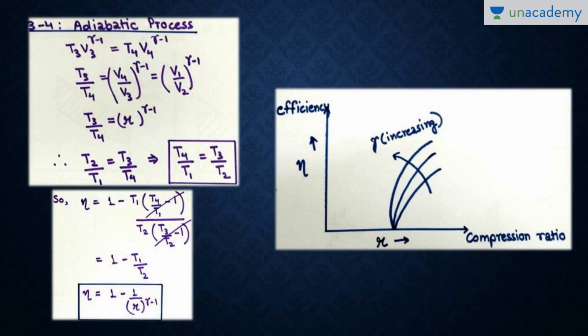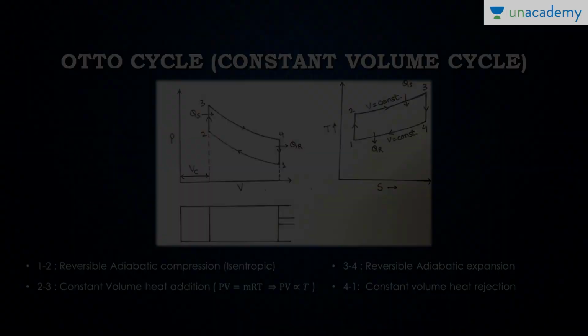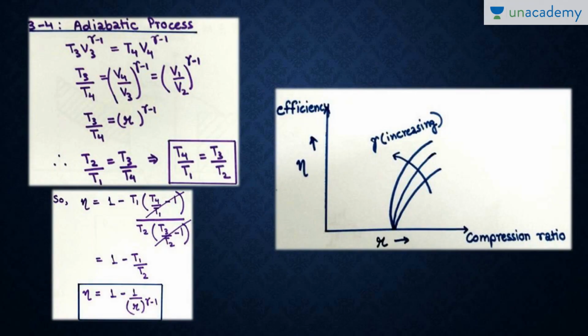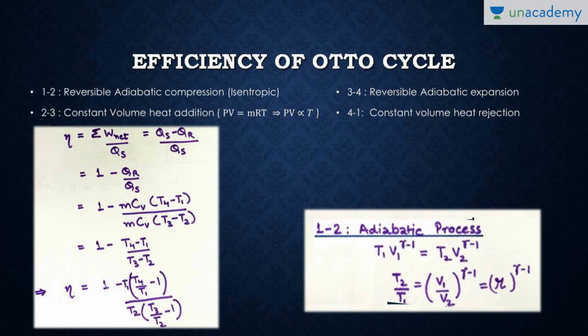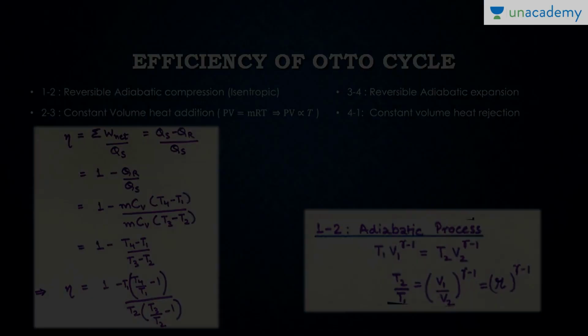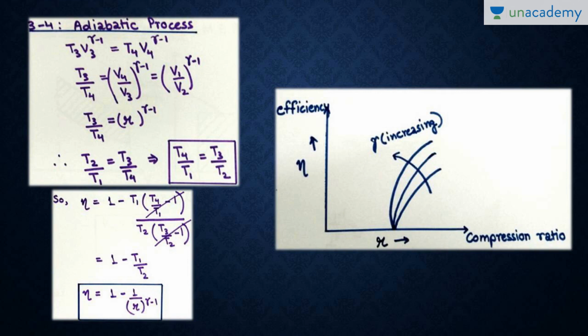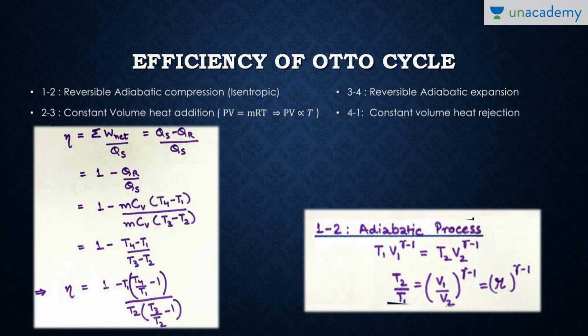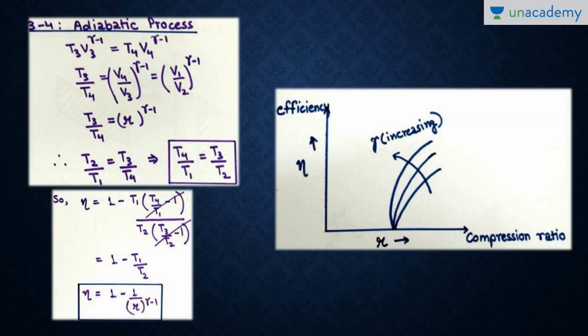Similarly, 3 to 4 is again an adiabatic process. We have written T3 V3 raised to power gamma minus 1 equal to T4 V4 raised to power gamma minus 1. Eliminating, T3 by T4 is equal to r raised to power gamma minus 1. Similarly, here also T2 by T1 is equal to r raised to power gamma minus 1, and T3 by T4 is equal to r raised to power gamma minus 1. So we can write T2 upon T1 is equal to T3 upon T4, which means T4 upon T1 is equal to T3 upon T2. Cancelling, (T4 upon T1 minus 1) upon (T3 upon T2 minus 1).